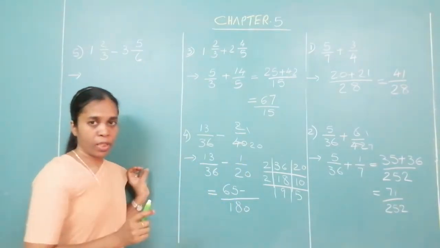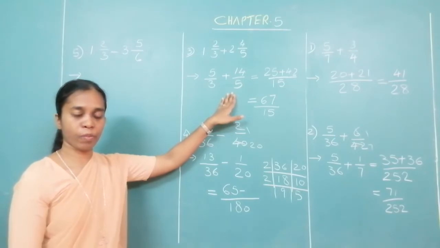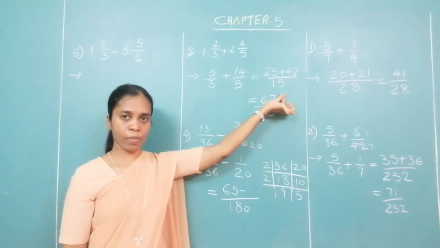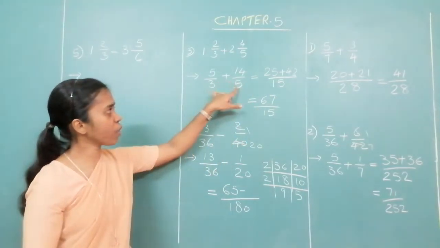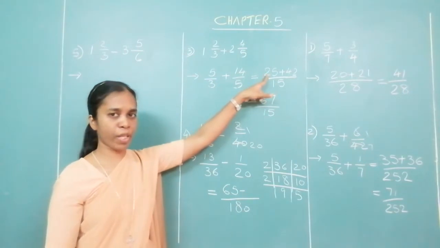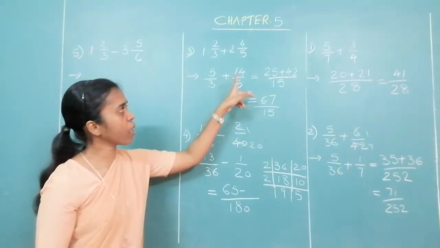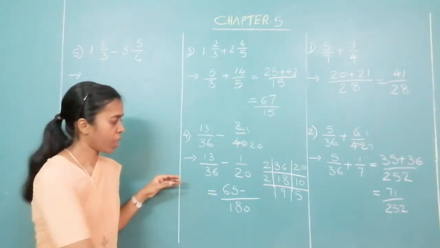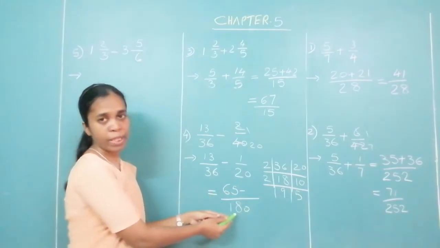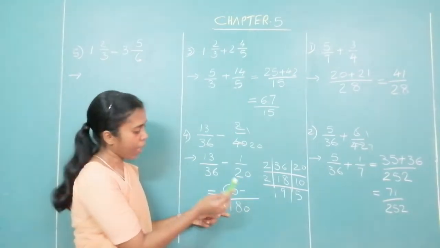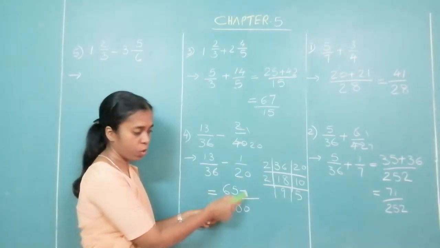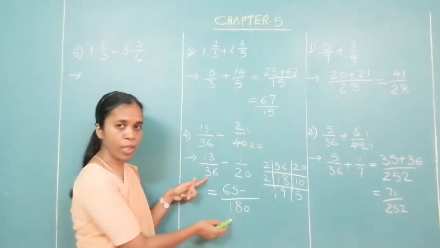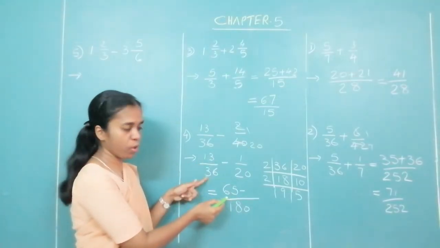Okay. Remember one thing. Whatever we have done over here, finding LCM, you know these are prime numbers. We just multiplied both the numbers. So you got 15. You multiplied 3 with 5, so numerator also multiplied by 5. Here you multiply the denominator by 3. Therefore this numerator also is multiplied by 3. Now look here. Here you have 36 and 20, but our LCM is 180. I did not multiply 36 with 20 to get 180. I have multiplied 36 with 5 to get 180. So I multiplied this numerator also with 5.